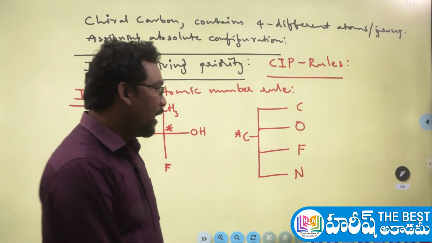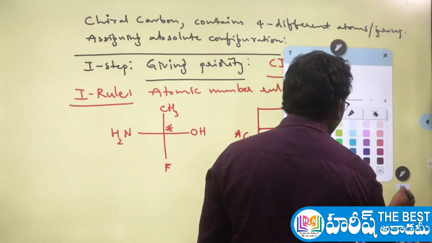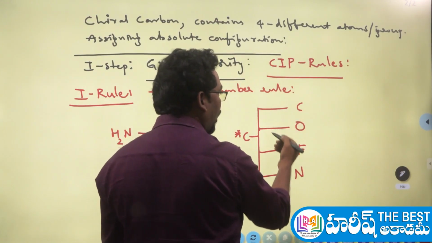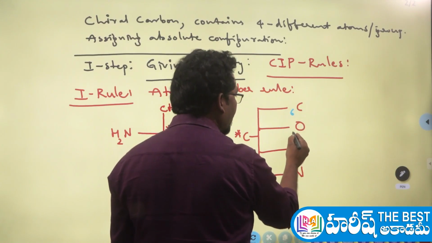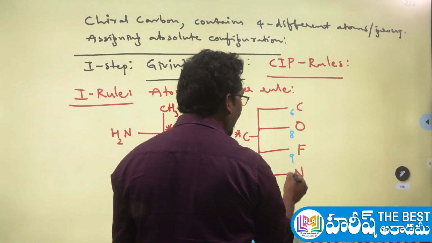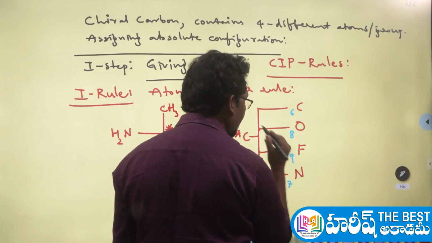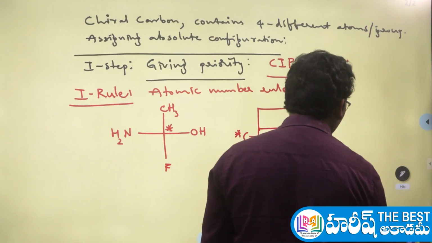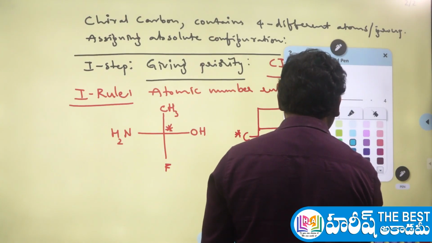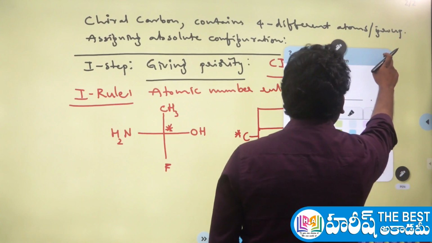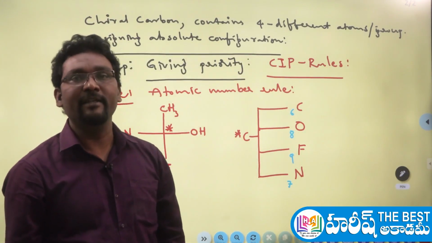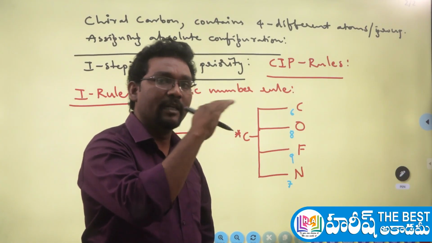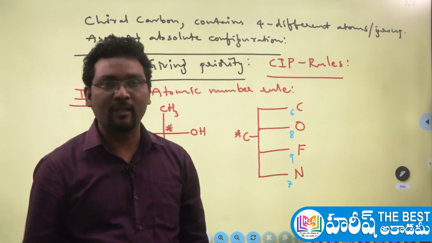Check the atomic numbers. What are the atomic numbers? We all know that the atomic number of carbon is 6, oxygen 8, fluorine 9, and nitrogen 7. Right. So after giving the atomic numbers, next what you do is quite simple. The atom or group which has the highest atomic number gets the highest priority, and as the atomic number decreases, the priority also decreases. That's all quite simple here.